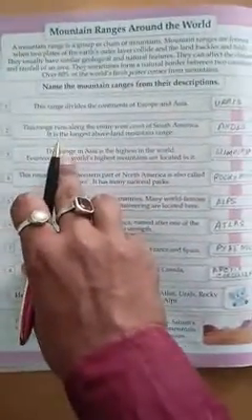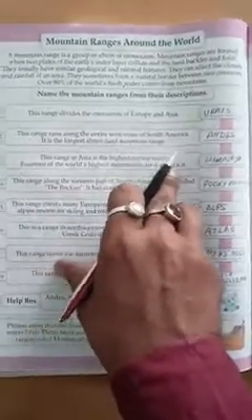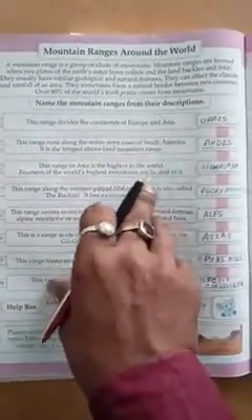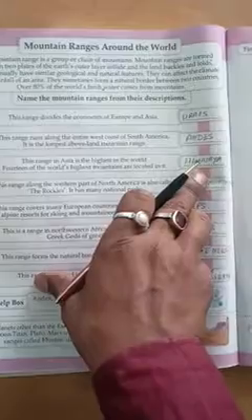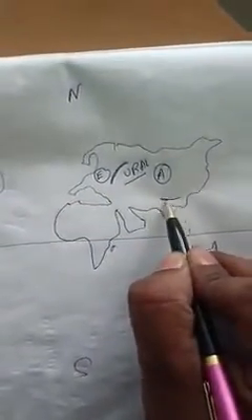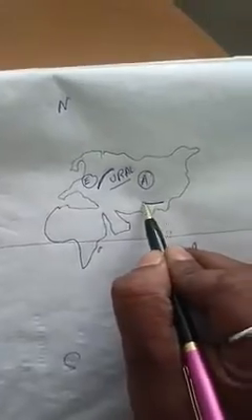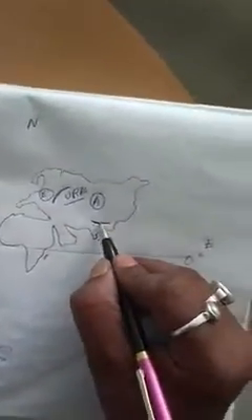Now the most famous range in Asia is the highest in the world. 14 of the world's highest mountains are located in it. So that is the Himalaya, and it is here. There are 14 mountain tops there. It is a famous mountain range, and Mount Everest is located on the Himalaya. It is the highest peak, the highest point in our world.